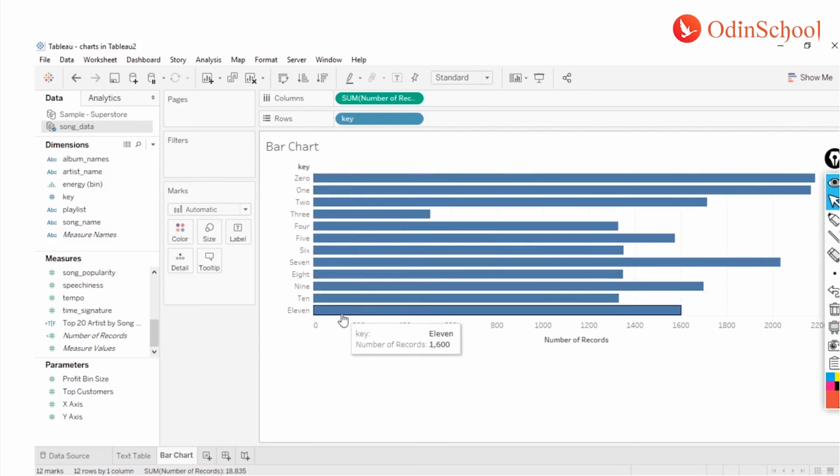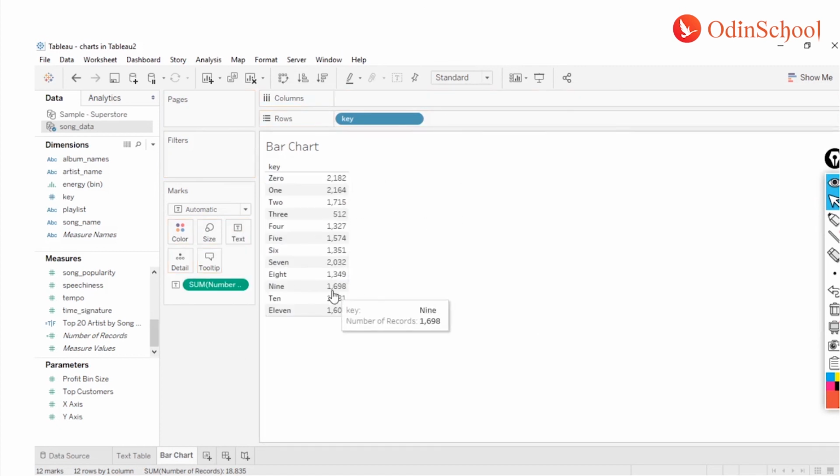What Tableau does is it's going to understand the placement of the pills. We call this blue and green color things as pills. So Tableau understands the placement of the pills, and even the type of the pills that you have been selecting. You will notice in the next chart type what happens if I put a date related pill. Now that's the beauty. If you're placing it over here, it gives you a bar chart. If I place the same thing into the labels, I'm going to get it as a number. All right.